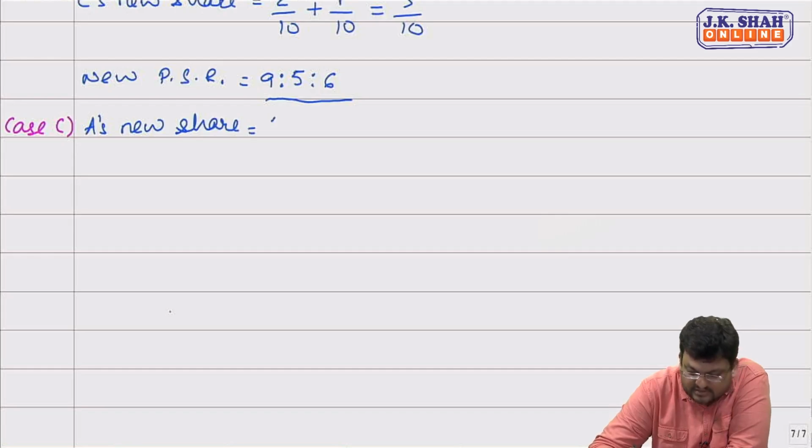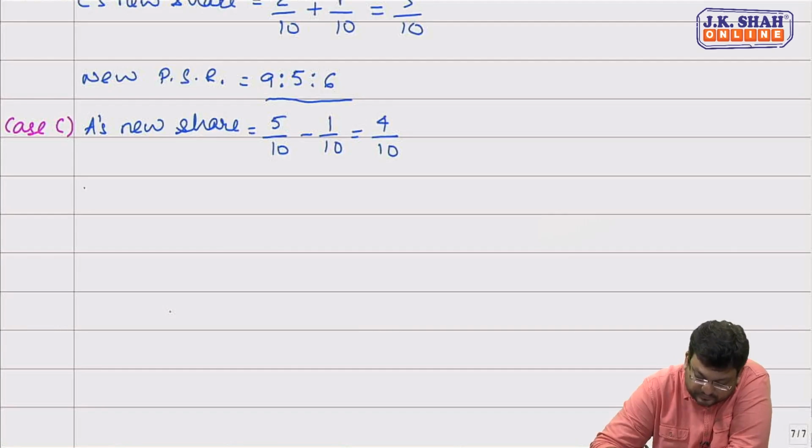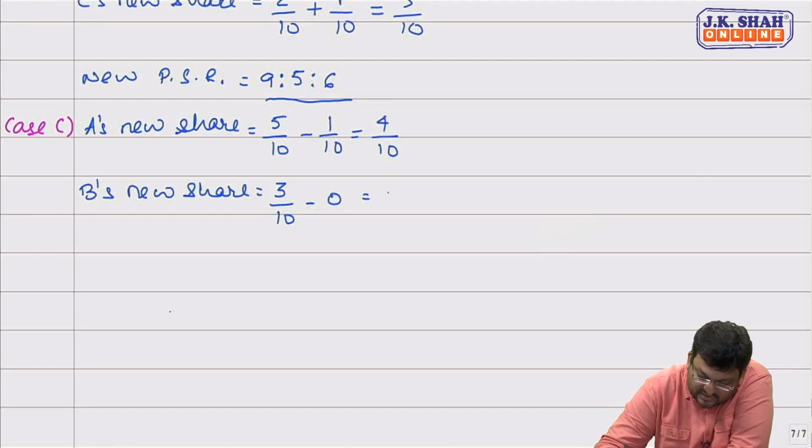A's old share is, sir, 5 by 10. He is giving away 1/10 share. So A's new share is 4 by 10. B's new share. How much is B's old share? 3 by 10. B is neither gaining nor sacrificing. His share will remain unchanged.